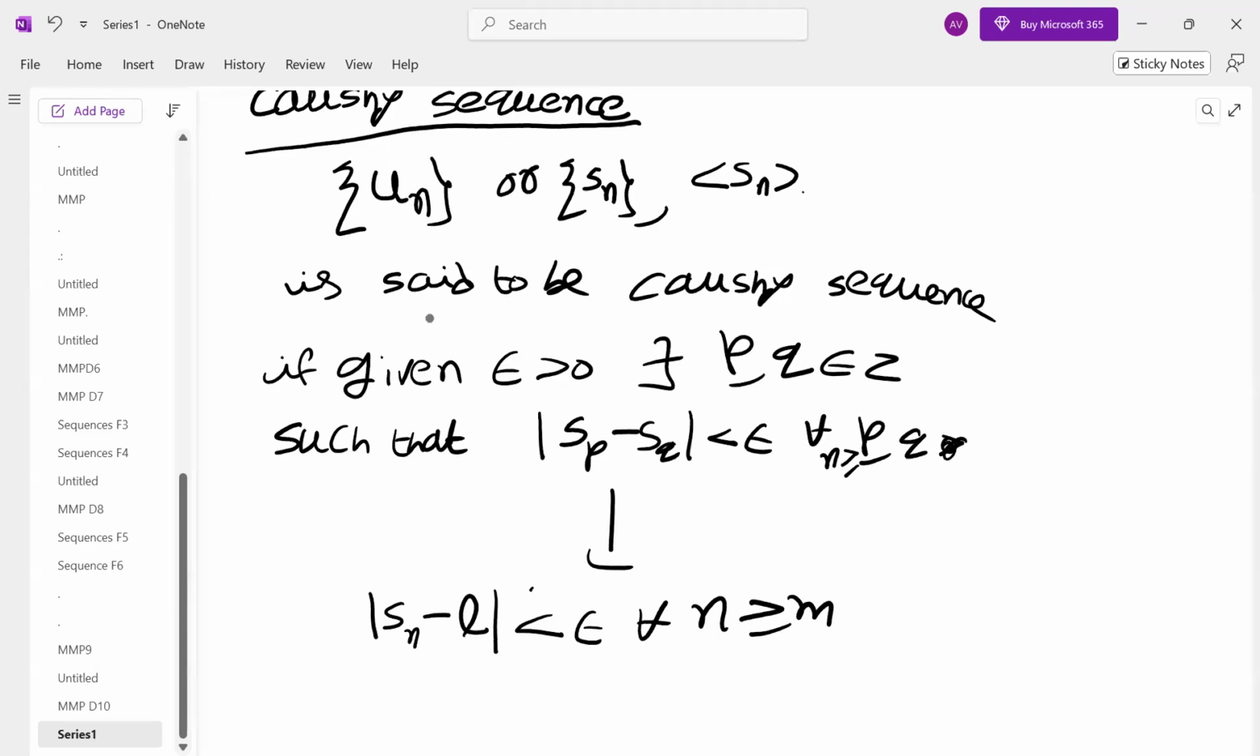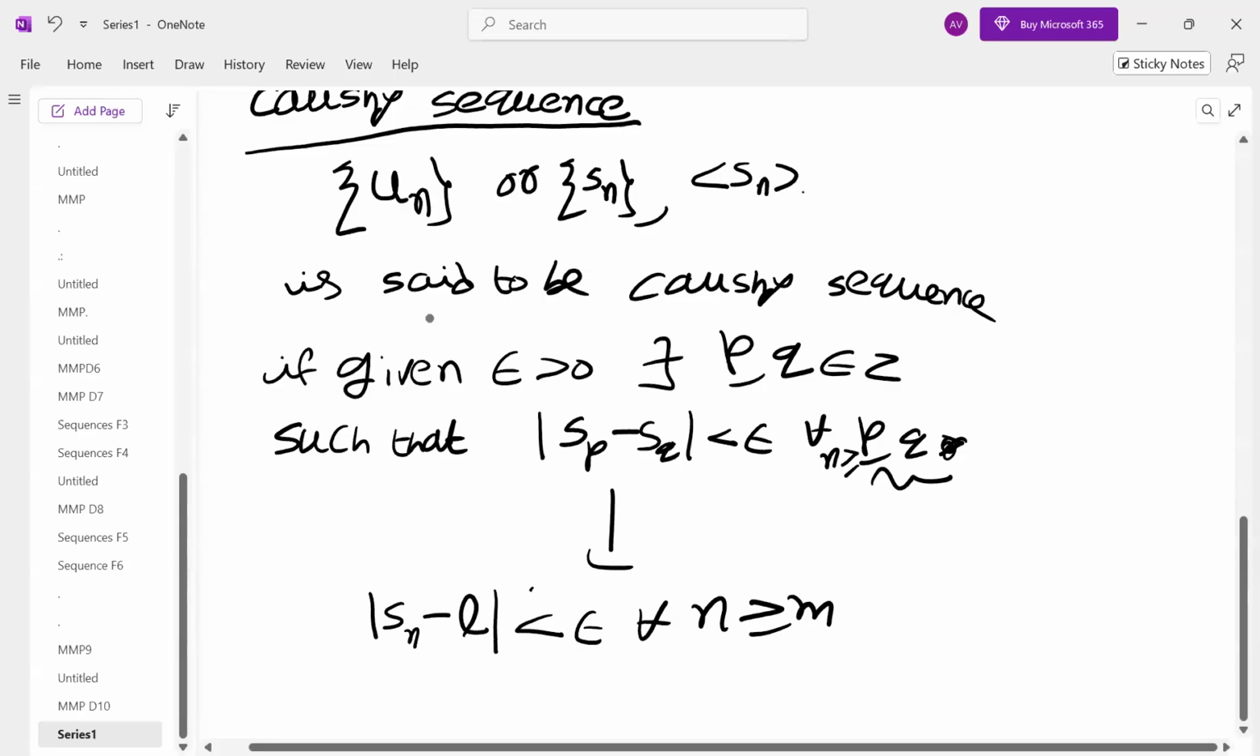We have done questions based on that. Now instead of m, two positive integers. What is the meaning? Earlier we discussed n greater than or equal to m means n equal to m, m plus 1, m plus 2 onwards.